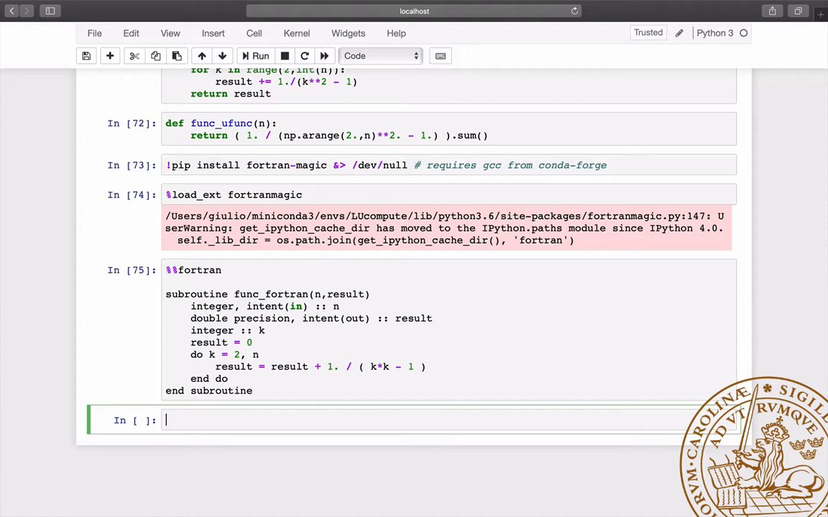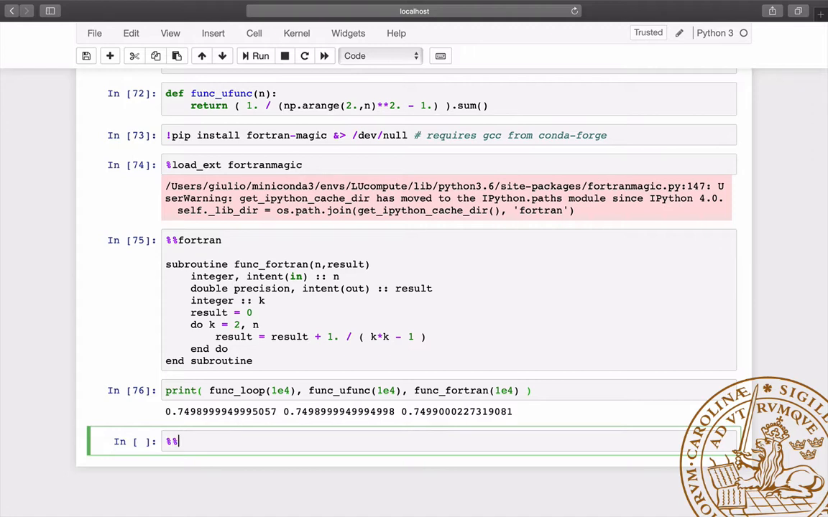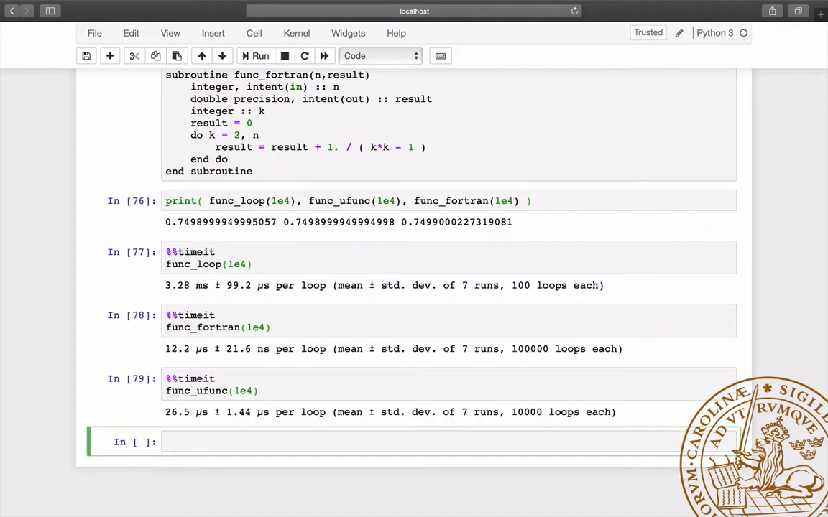in our Python session. When we measure the execution time using the magic command timeit, we see that the Python for loop is approximately 100 times slower than the NumPy approach and the Fortran code. That's because in lower level languages like Fortran or C, the type is checked only once before execution.